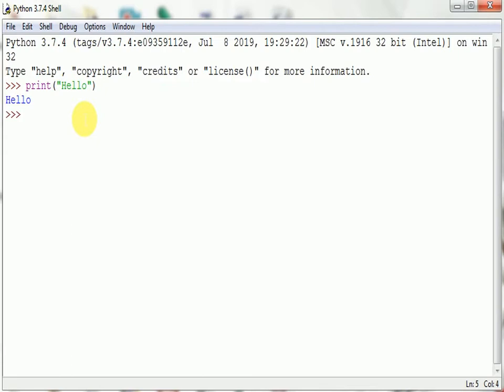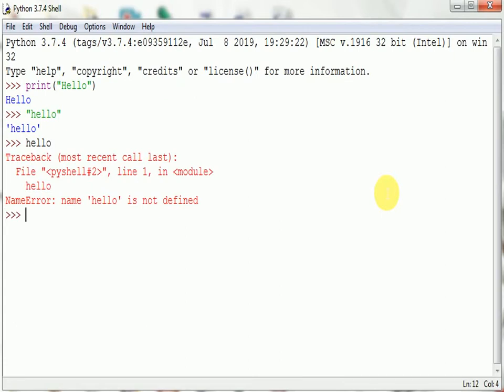Okay, in the interactive mode, without print statement, you can also write "hello", press enter, then it displays your output. But if without inverted commas, if you write hello, then it displays an error message. Why? Because this hello is not defined as a variable. Without inverted quotes, you can use only a variable.